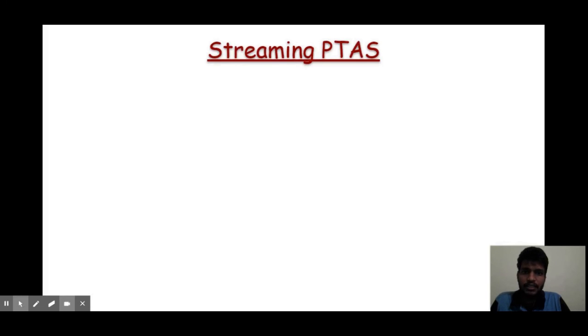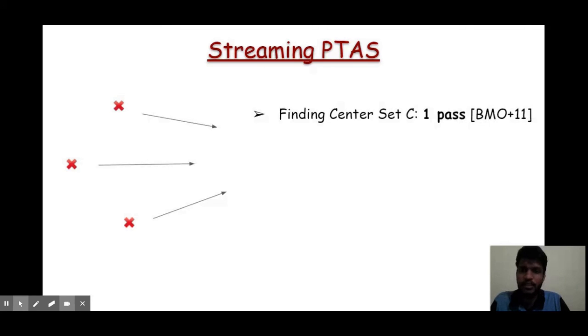So now let us design a streaming algorithm for the whole thing. First let us discuss the streaming algorithm for the list k-means problem, and then we'll discuss the streaming algorithm for the partition problem. In the list k-means problem, we first generated a center set C, and then we did the D-squared sampling. Note that the constant approximation for the center set is already a one pass streaming algorithm for